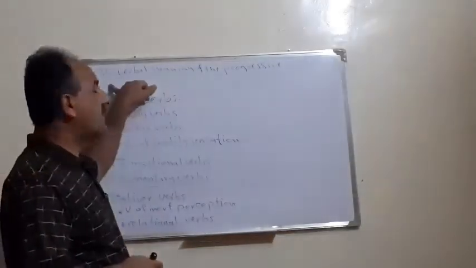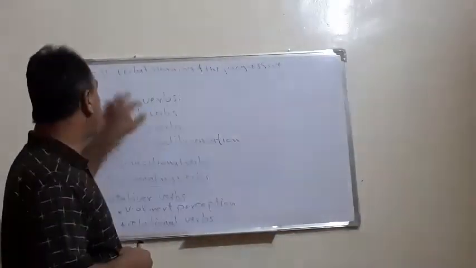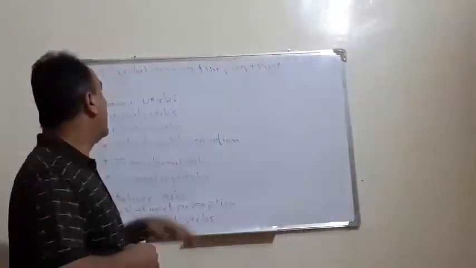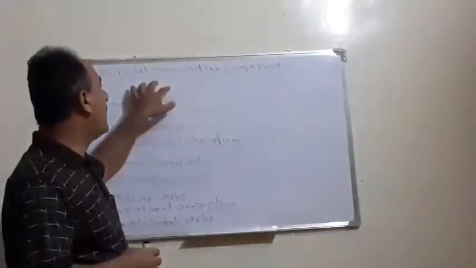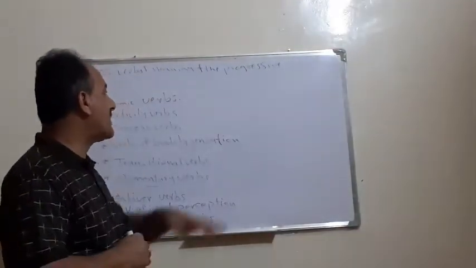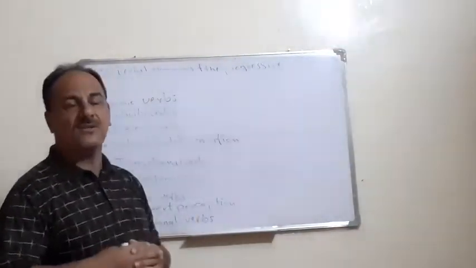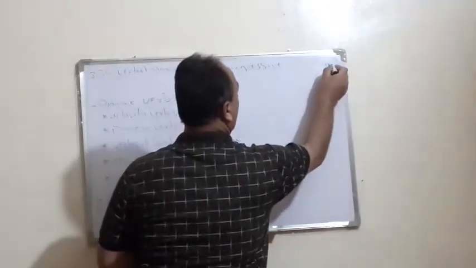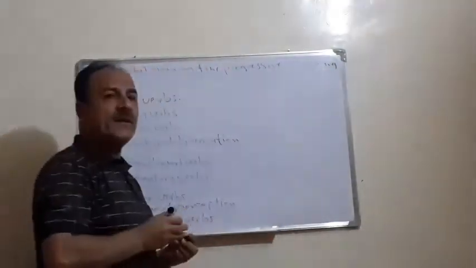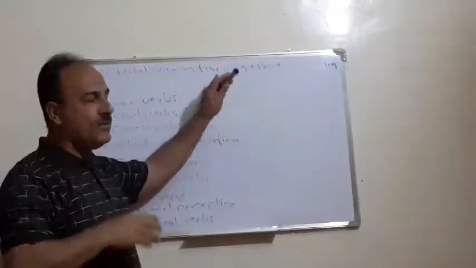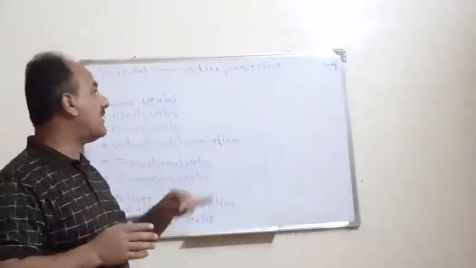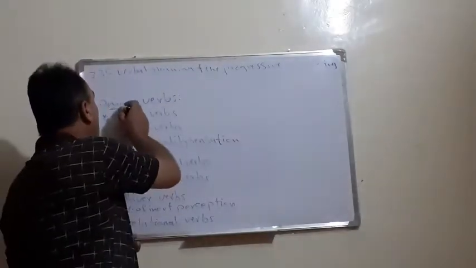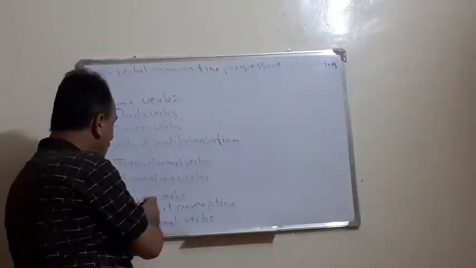Okay, students, today we are going to talk about the new section, that is 3.35. In this section we are going to talk about this case. Progressive means continuity. Here it means adding the ing form to the verbs. We know that not all verbs, and not in all situations, take ing, but there are exceptions. This depends on whether the verbs belong to the group of dynamic or to the group of stative.